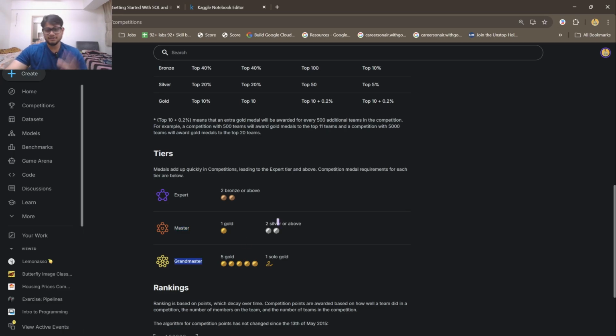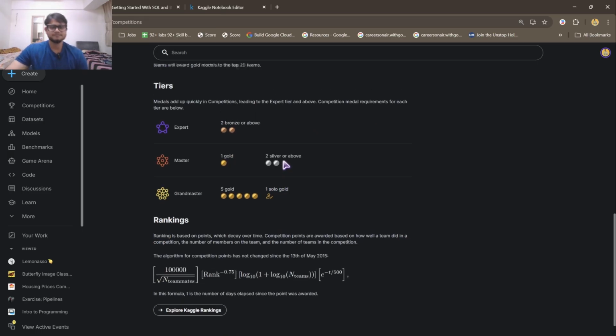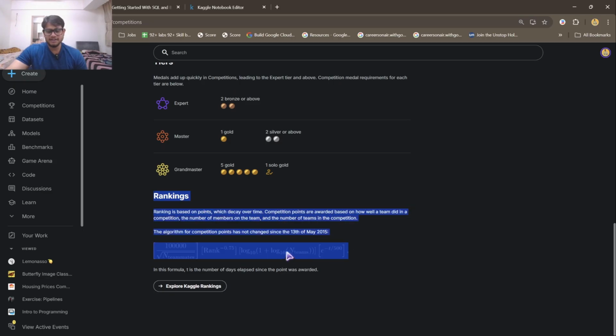And for grandmaster you need 5 gold medals in team competitions, and 1 solo medal is required. Solo medal means a competition where you are participating solo, or it is only a solo competition, not a team competition. So that is how you have to build your ranking. Now your ranking will slowly degrade with this formula, but don't stress over this because it is a very slow process. It will take months for your rank to decay.